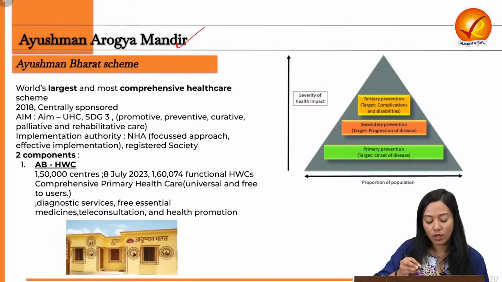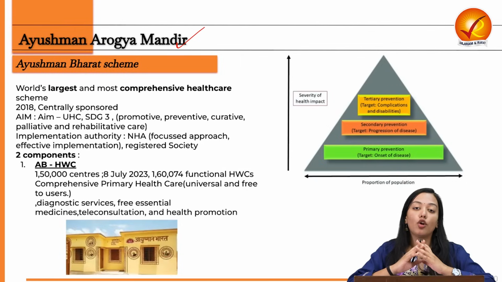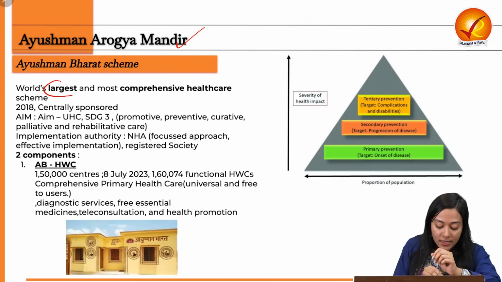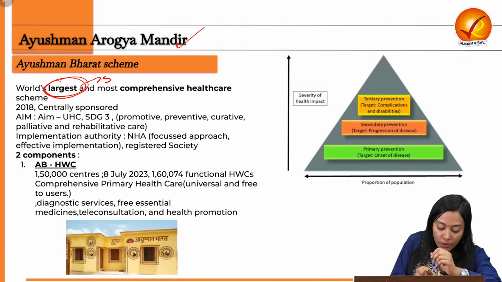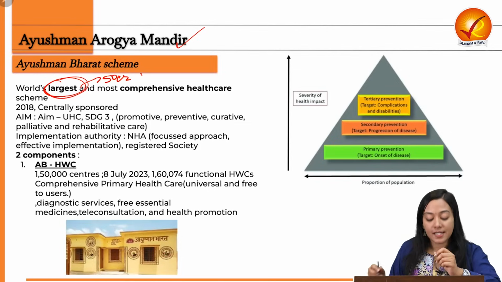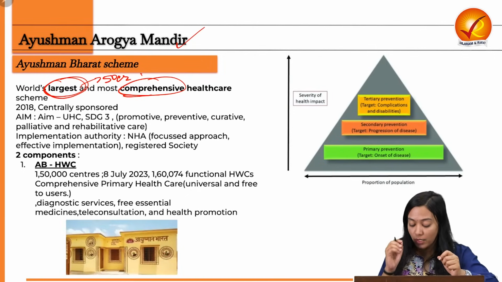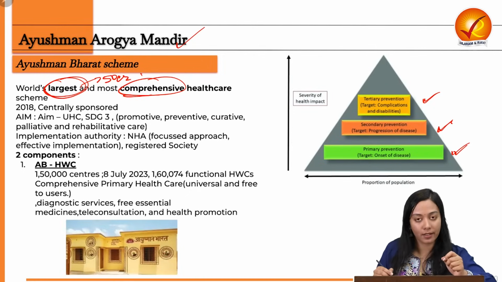First of all, let's read about the Ayushman Bharat scheme. It is a centrally sponsored scheme launched by the Health Ministry in 2018, according to the suggestion given by the National Health Policy of 2017. This is considered the world's largest healthcare scheme. Why? Because of the number of beneficiaries it is going to cover, which is more than 50 crore. Secondly, it is also the most comprehensive healthcare scheme because it covers not only the primary healthcare sector, but also secondary and tertiary healthcare.